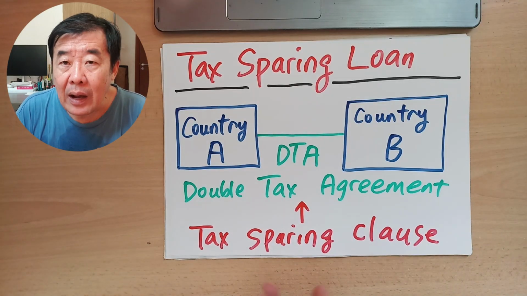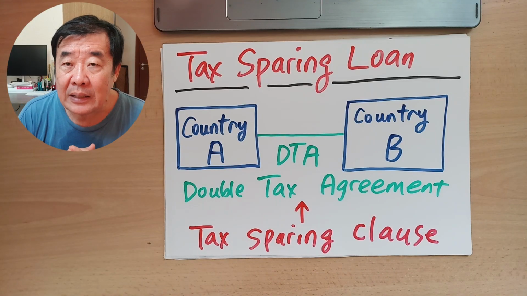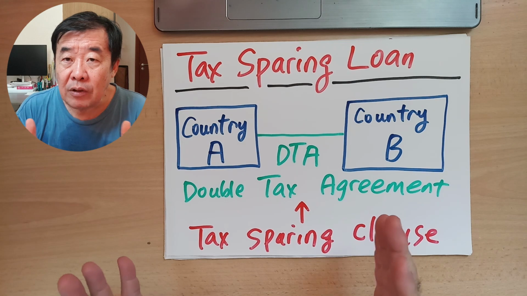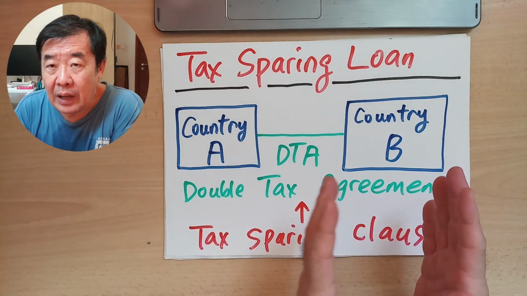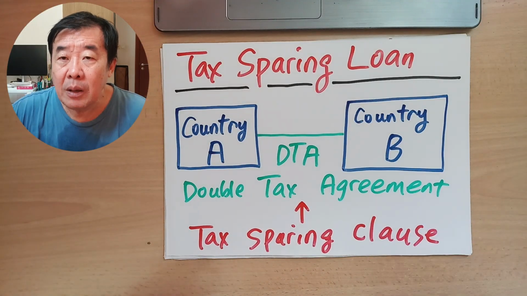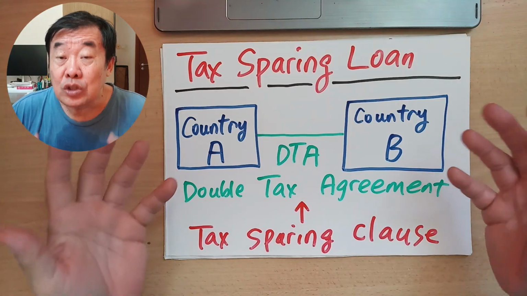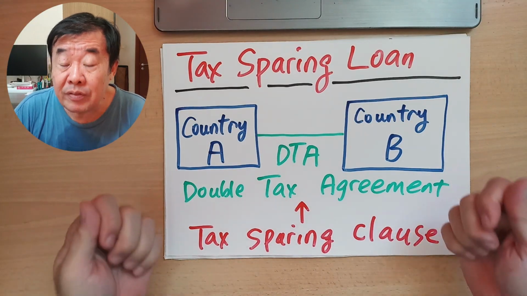This is to encourage cross-border investment and economic activity development, and is also a form of help from developed countries to developing countries, to promote trade and investment across borders, and reduce the tax burden of the investor or the lender.